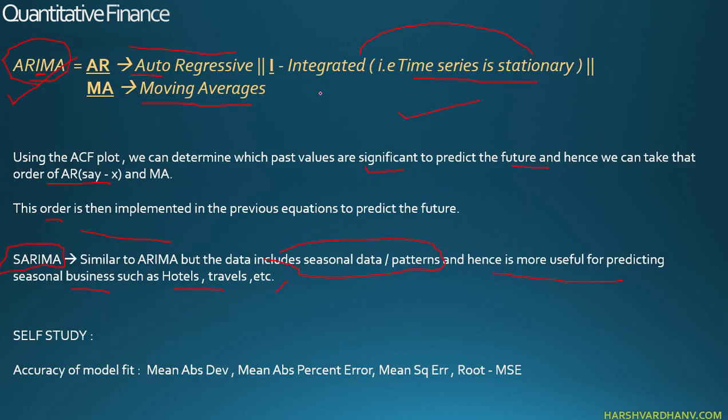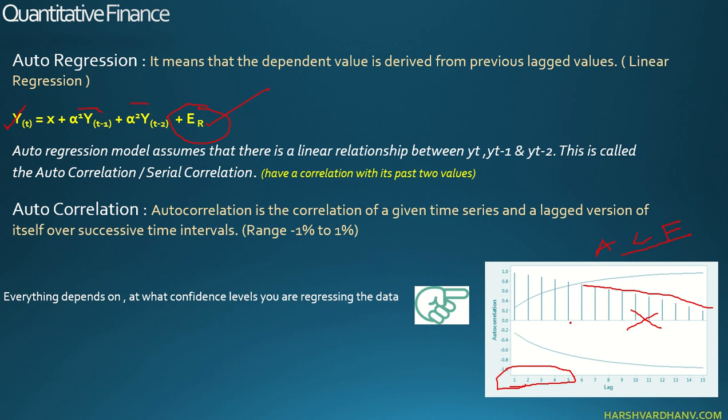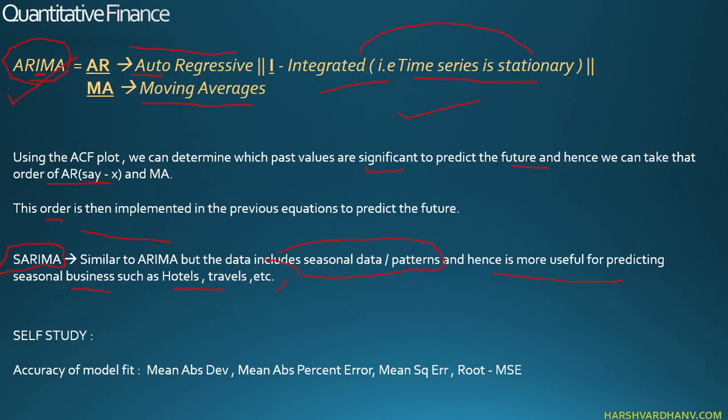But what is I over here? I is the integration, which requires the time series to be stationary. When we run this regression, we get the ACF plot. What is the ACF plot? The ACF plot is a correlation of the variables with the output. So we can see lag 1 is highly correlated, lag 2 is highly correlated, up to lag 5, but below that it is insignificant. So I can ignore anything beyond the last 5 periods for my data, right?